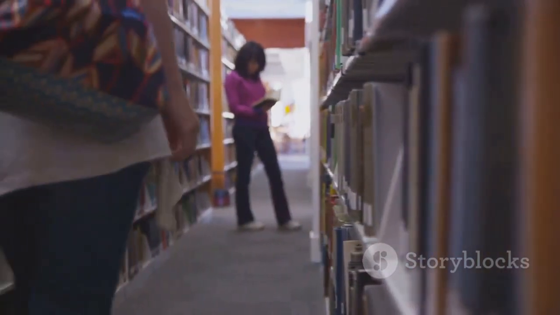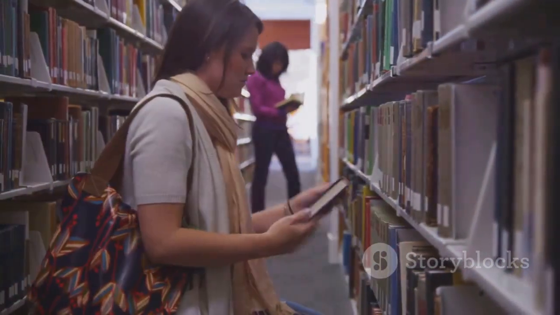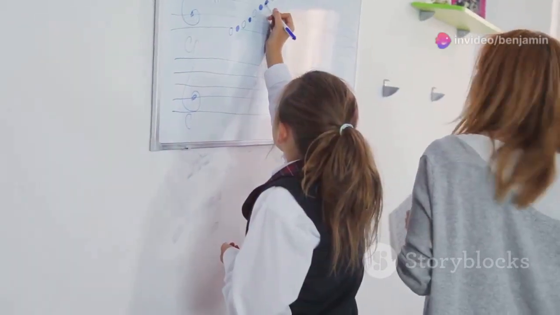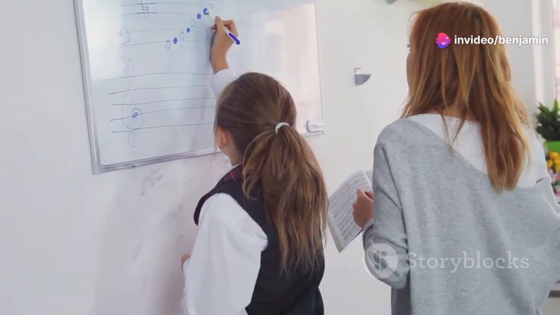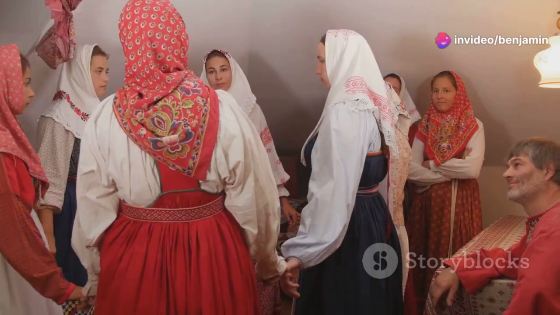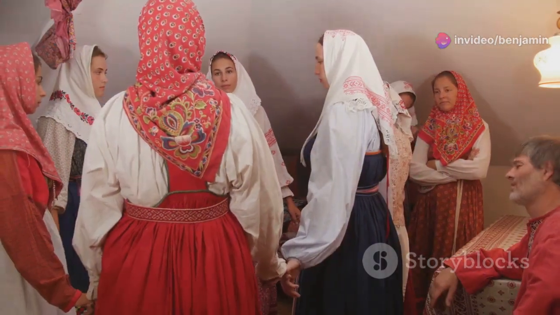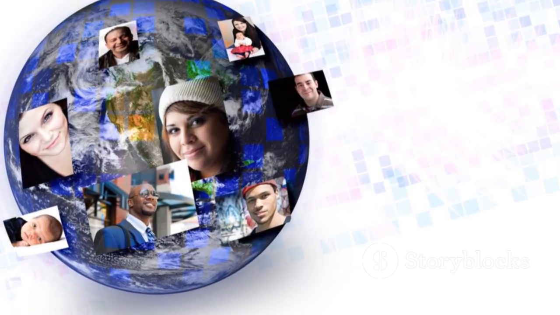Today we're diving into two crucial topics, cultural relativism and logical fallacies. These concepts might sound complex, but trust me, they're essential for any budding philosopher. So let's break them down. First up, cultural relativism. This idea suggests that what's considered right or wrong depends entirely on cultural context. In other words, there's no single, universal moral truth.